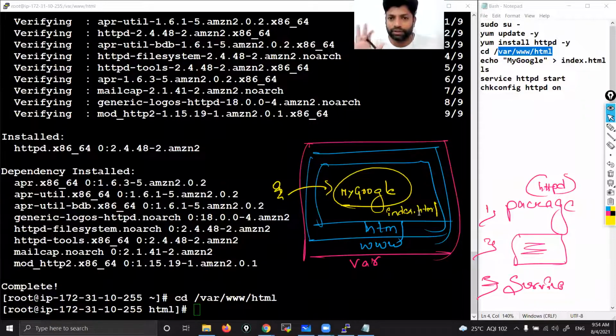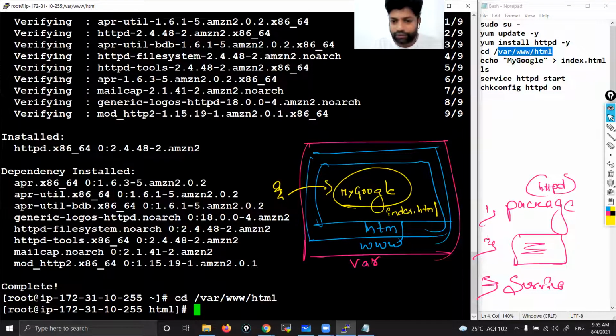For example, an ambulance is also one vehicle, correct? We keep the red color siren and the sticker and all on the ambulance. Is it necessary that you have to take a patient in an ambulance only? No, you can take them in any other vehicle. But if you do, people will not understand what that vehicle is. They might not give way so that it can pass through. But if it has the ambulance symbol, red light and all, everyone knows, yeah, this is an ambulance, we have to give way. Correct? So that's why it's better not to change the name. That is a good practice. Later on, I'll show you how we can do it even if we change the file.